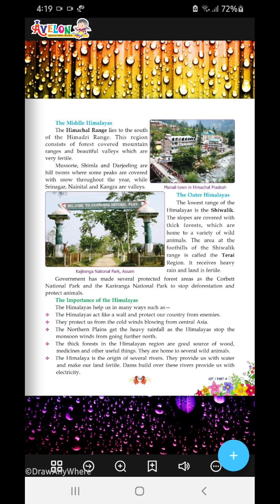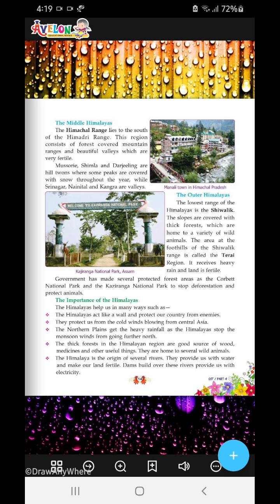Himalayas help us in many ways, such as it acts as a wall and protects our country from enemies. Okay, so these are the uses. You need to learn them. See, Himalaya acts as a wall. The line which I drew in the previous page, you must have seen it. You see that it's almost forming a barrier between the rest of Asia and India. So what does it do? It acts as a wall and enemies could not climb those high ranges and come to our country to invade it during ancient times. Now it's possible, but during ancient times it prevented that.